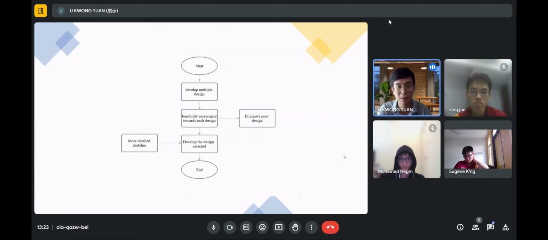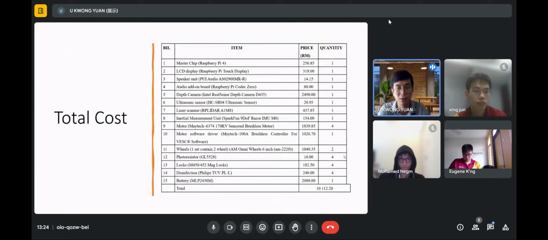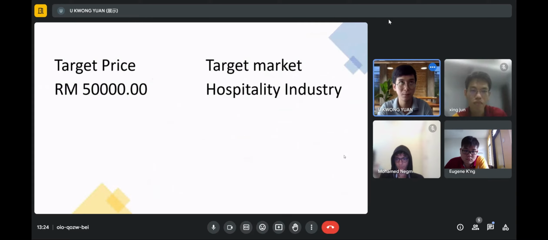And after this, we'll talk about the total cost that we will incur for this project. And after all the sums, the total cost will be 10,112 ringgit. And after this, we'll conclude the target price, which is 550,000 ringgit. And the target market for this project will be the hospitality industry, such as hotels and hospitals.